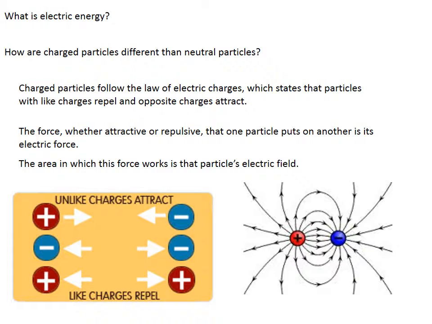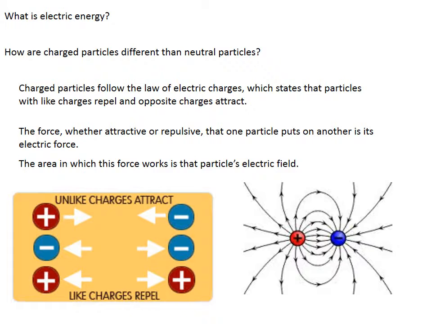They're different because charged particles follow the law of electric charges, which states that particles with like charges repel and opposite charges attract. So two electrons will push away from each other because they are both negative particles. But a cation and an anion will be attracted to each other because they have opposite charges. The force, whether attractive or repulsive, that one particle puts on another is its electric force. And then the area in which this force works is that particle's electric field.